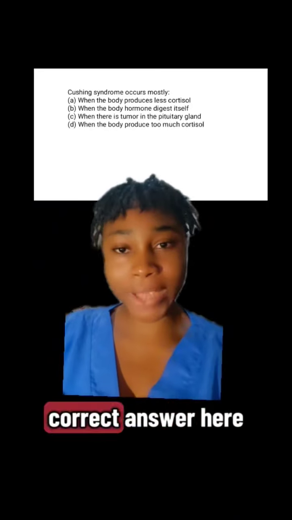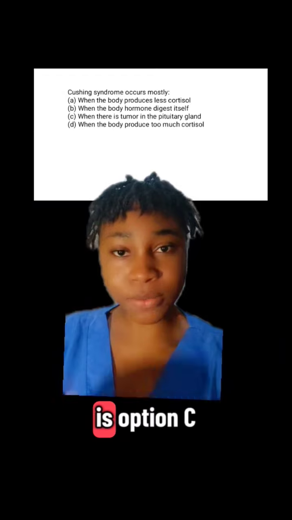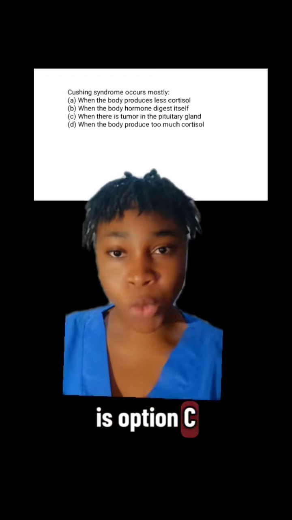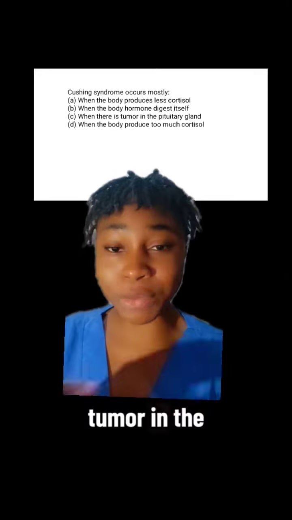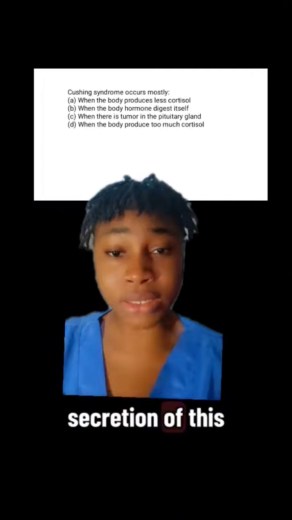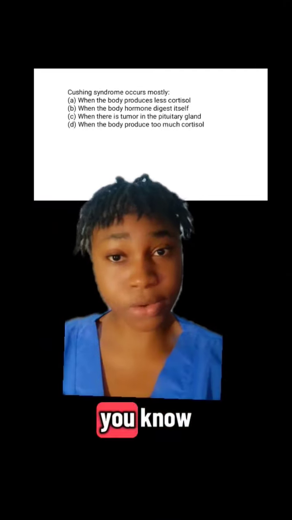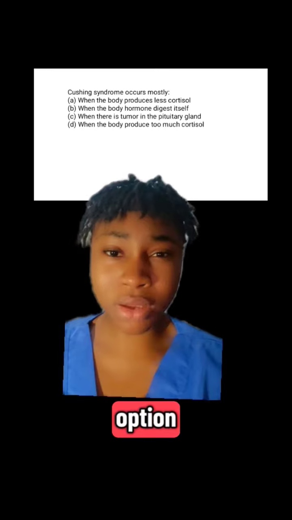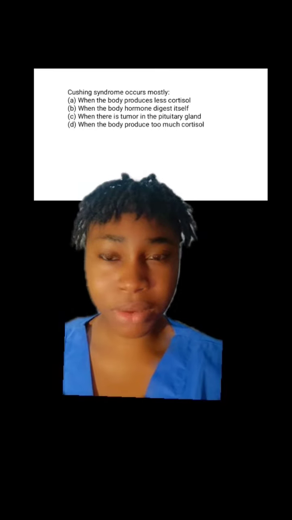So here the correct answer is option C, which is when there is a tumor in the pituitary gland causing the secretion of this cortisol. Option D